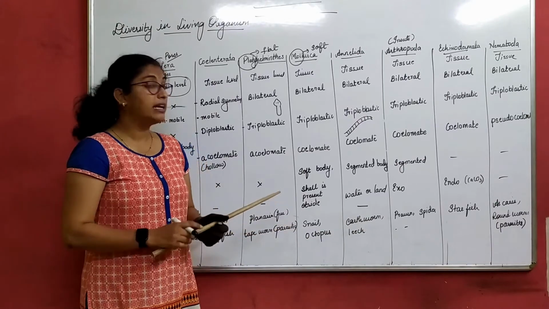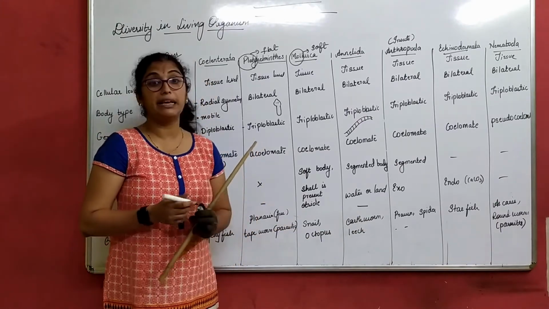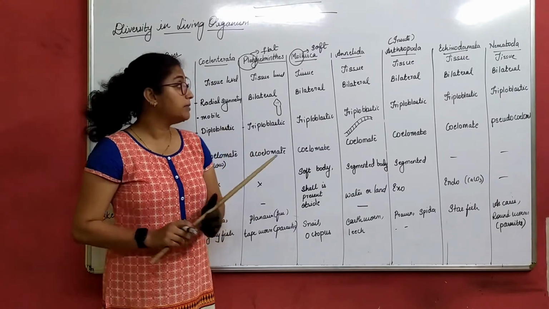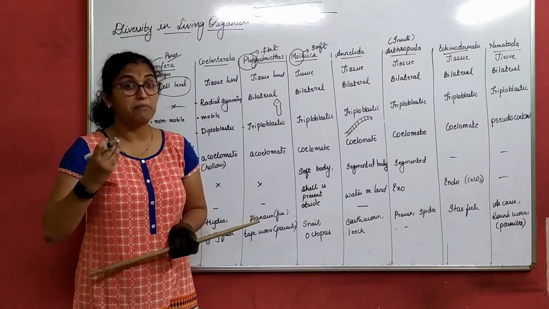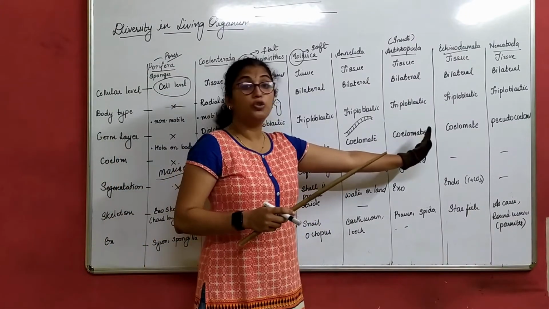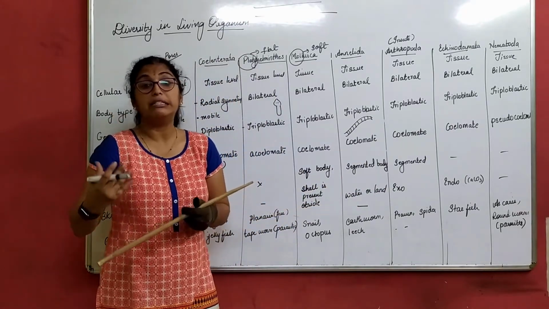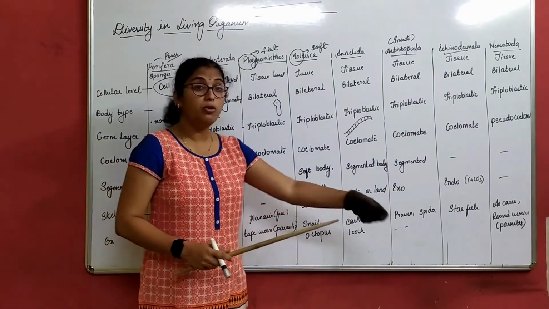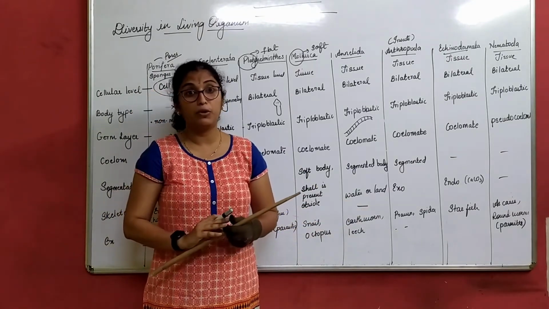But you might say, I haven't seen any segments on the leech or on the earthworm. That means this is the first level of organisms which have segments. As I go to the next level, those segments are much thicker and you can see them. When you look at an earthworm, you don't feel that it has segments on its body.